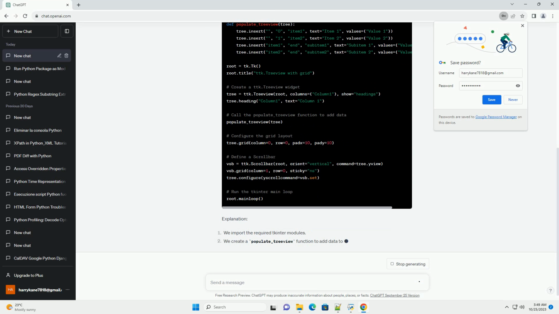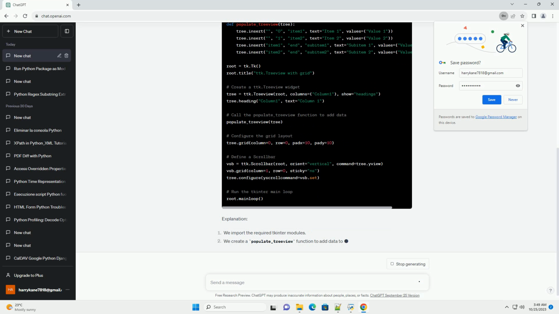Here's an updated version of the code. In this updated code, we use the tree.column method to explicitly define the width of each column, which ensures proper layout when using the Grid Manager. Now the ttk.Treeview works as expected. Conclusion. When working with ttk.Treeview in Python's tkinter library and using the Grid Geometry Manager, it's important to explicitly configure the column properties using the tree.column method. This allows you to overcome issues related to layout and ensure that the widget displays correctly and functions as intended.